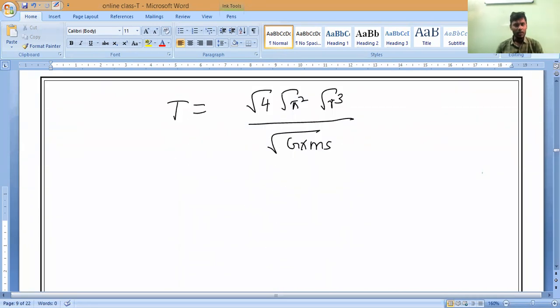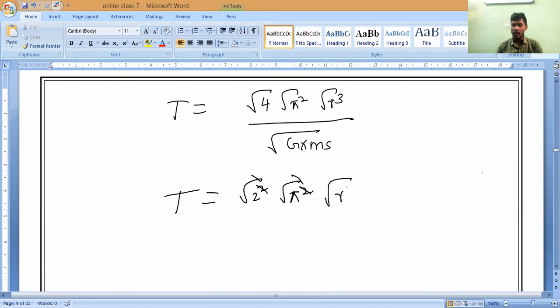Not much. Now you can see root 4, how much value? Root 4, how much? Two, sir. So 2 square, so square will get cancelled. Next, pi square and root will get cancelled. R cube, not possible.